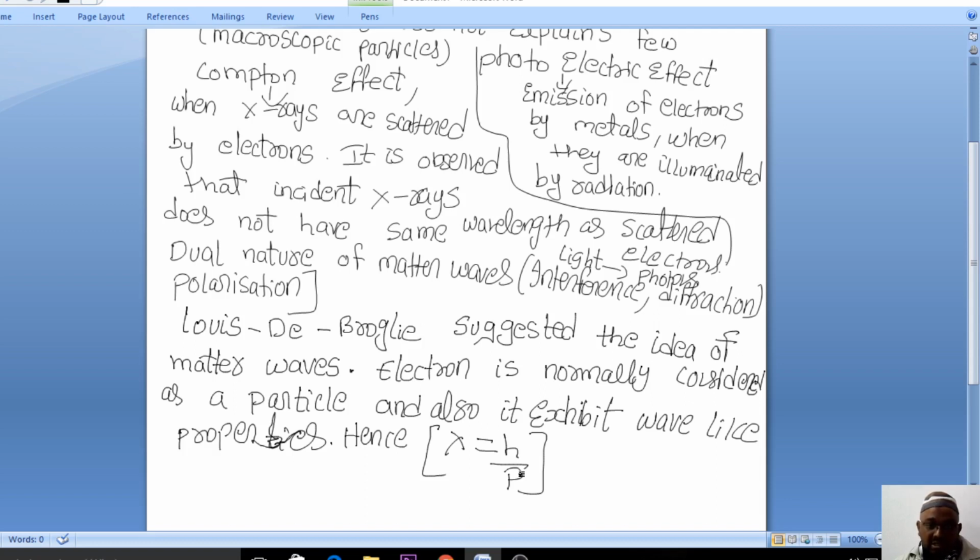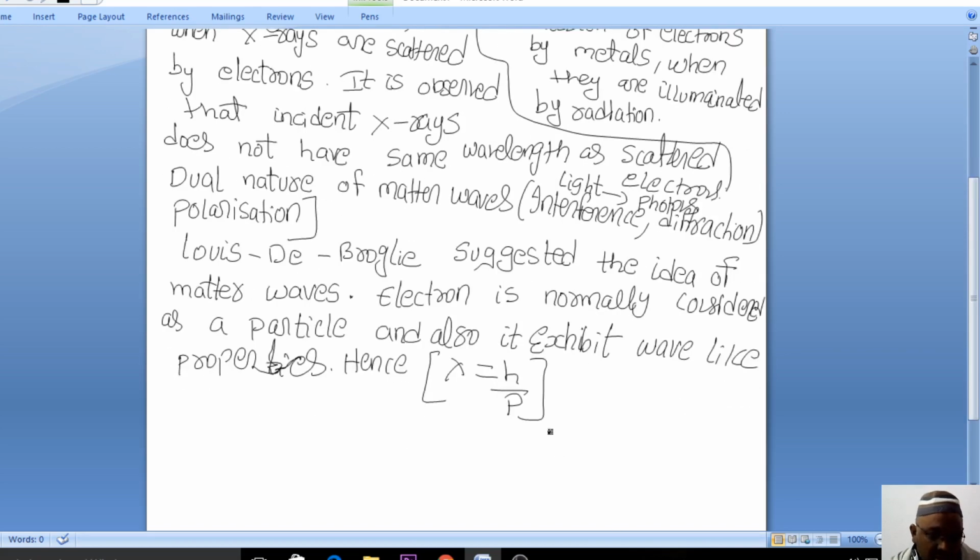Louis de Broglie suggested the idea of matter waves, and the electron is normally considered as a particle, and also it exhibits wave-like properties. These wave-like properties are given mathematically by lambda is equal to h by p. And you know that when I talk about light radiations, there is the electromagnetic wave. He says that the electromagnetic waves are similar to matter waves.